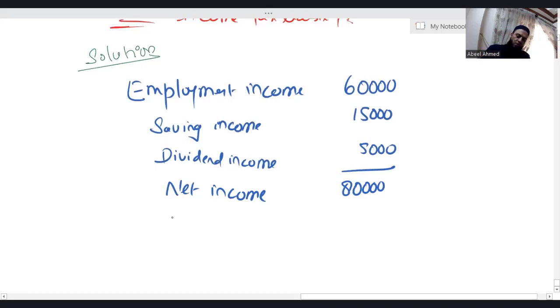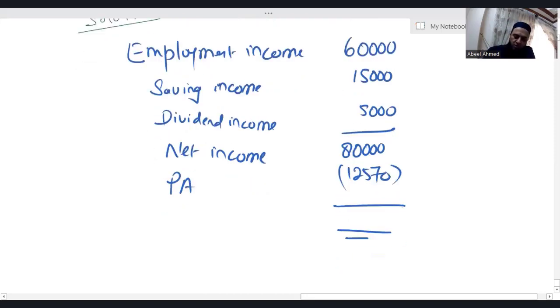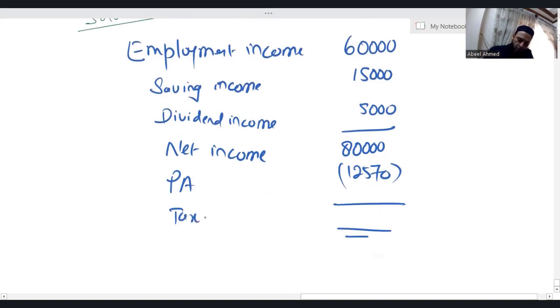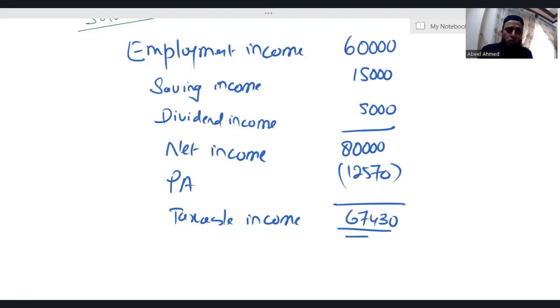Let me deduct the personal allowance 12570. And you people are studying Finance Act 2023. Never forget that. Taxable income: 80,000 minus 12570, I'm getting 67,430. So to be very honest, by looking at 67,430, we can easily decide that this individual is a higher taxpayer because the taxable income is more than the basic rate band limit, which is 37,700.